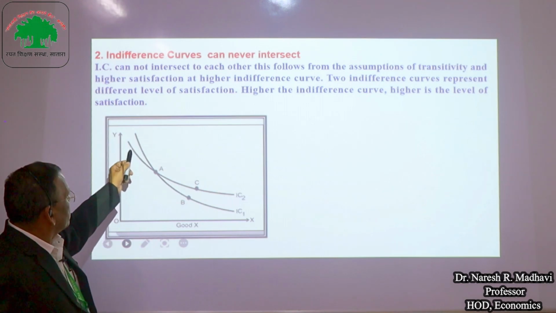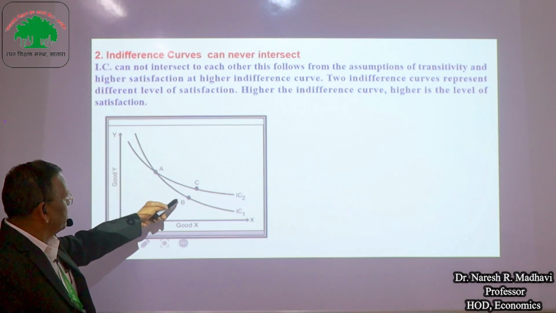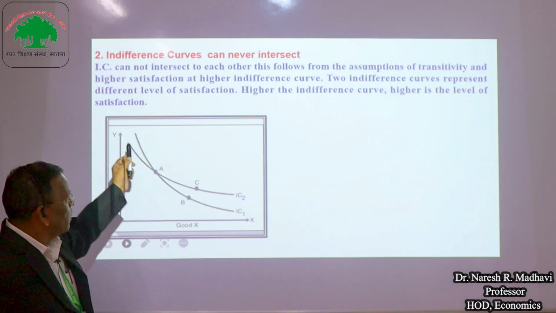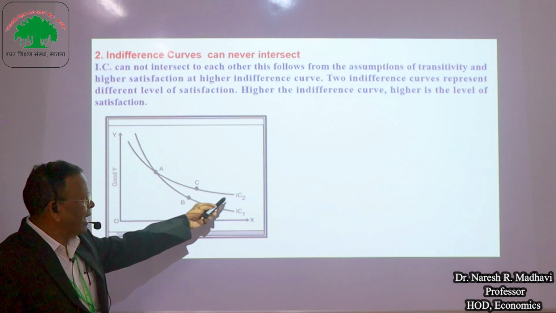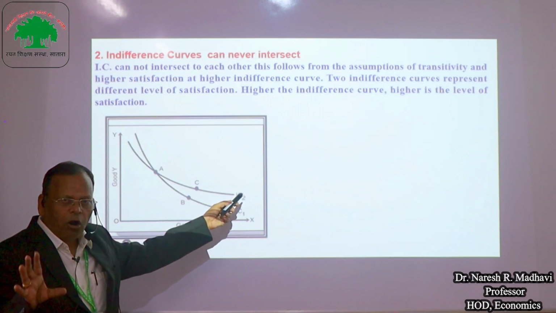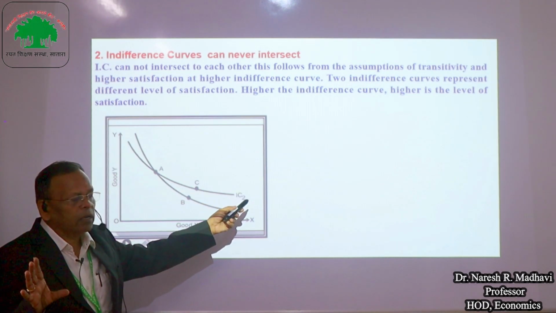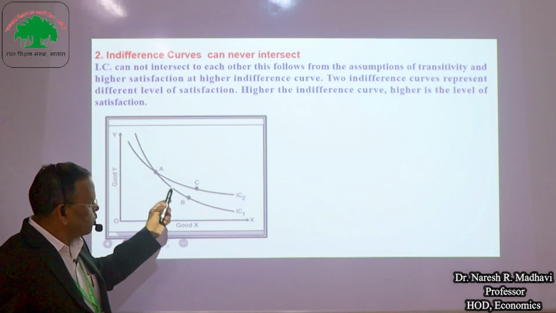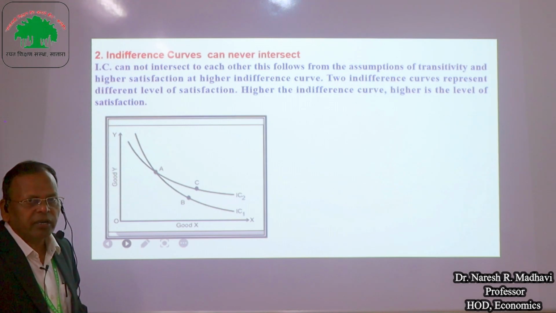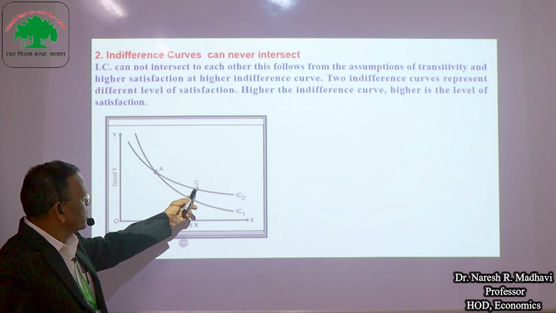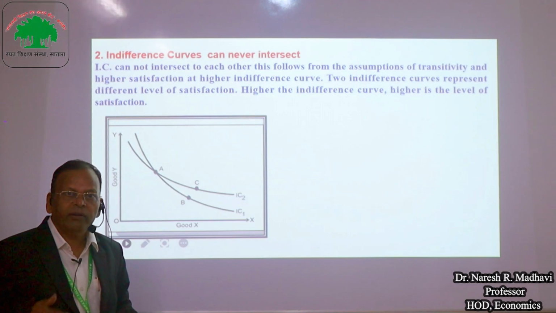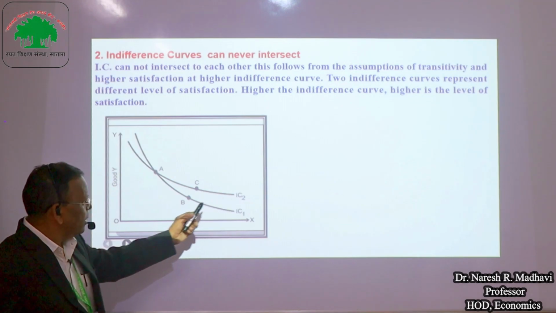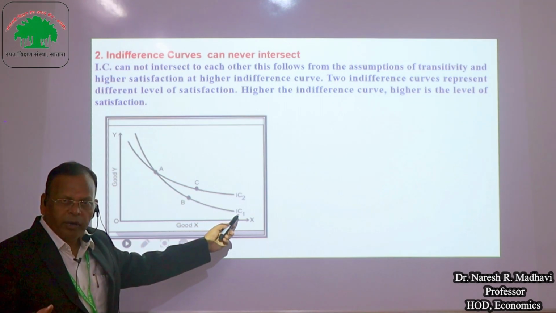See here, combinations A and B lie on one indifference curve, indicating the same level of output, whereas combinations A and C lie on the second indifference curve. When all combinations lie on the same indifference curve, they indicate the same level of output. But we have to prove that these do not intersect each other. Here combinations C and B lie on different indifference curves. Combination C lies on the higher indifference curve and combination B lies on the lower indifference curve.